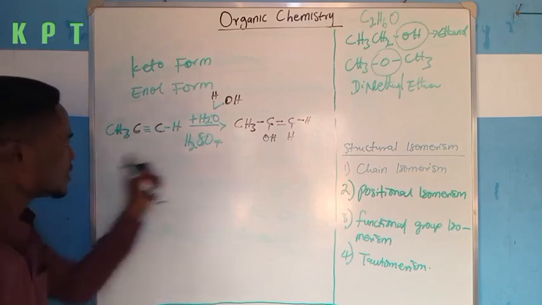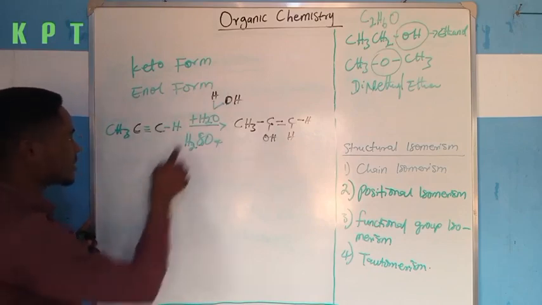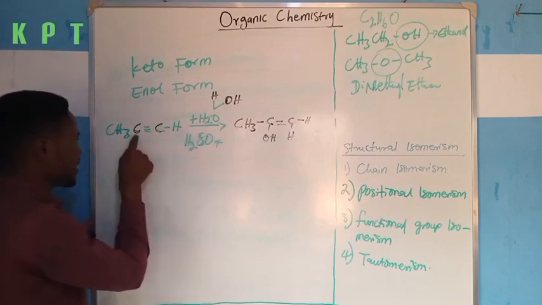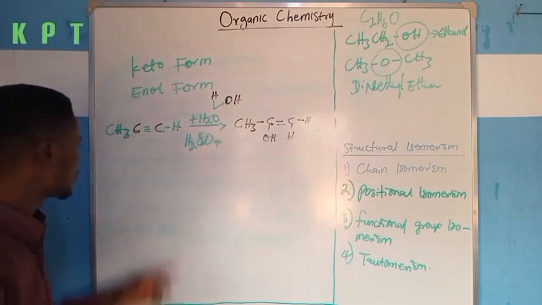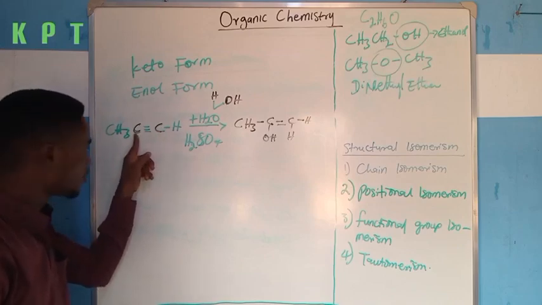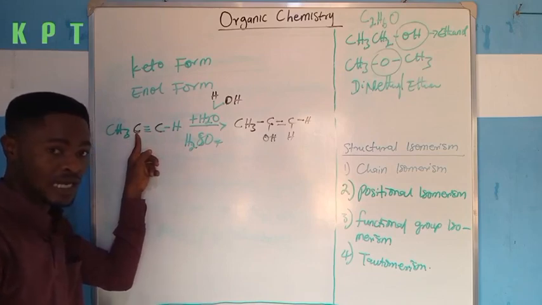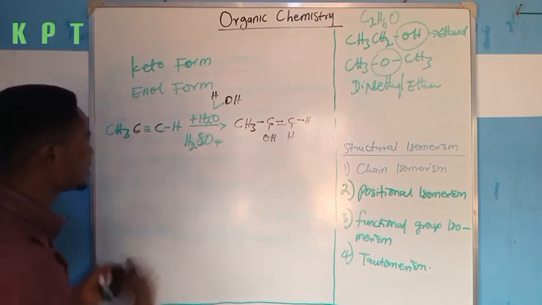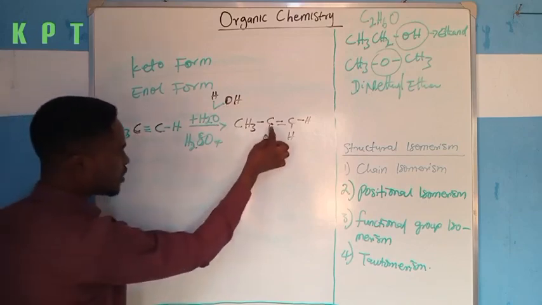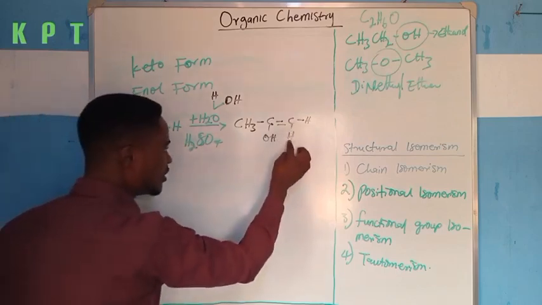Like I said before, this reaction will follow Markovnikov's rule, which states that in this kind of addition reaction, H will enter the carbon with more hydrogens, while OH will enter the carbon with fewer hydrogens. Between these two carbon atoms, this one has one hydrogen, while this one has no hydrogen directly attached to it. That is the reason why OH will enter this one that has fewer hydrogens. Hence, I have OH here, and H will enter this one that already has a hydrogen. Hence, I also have this H here.